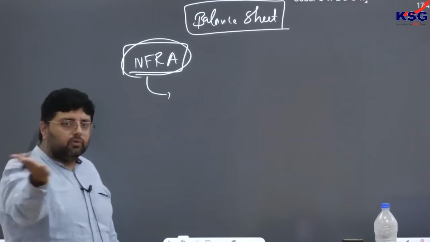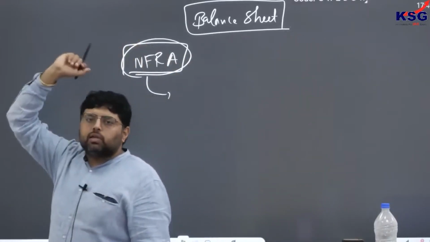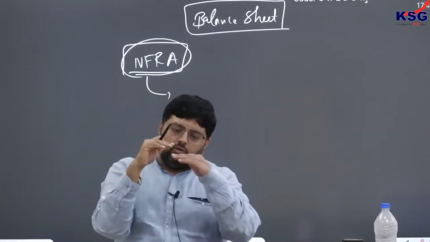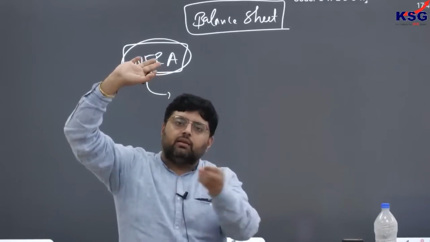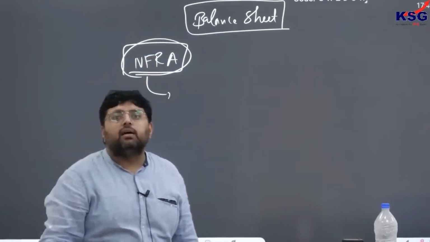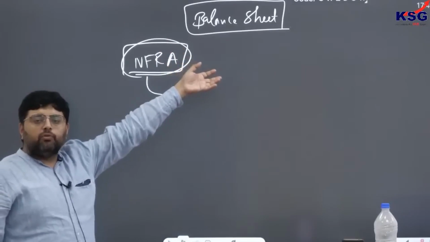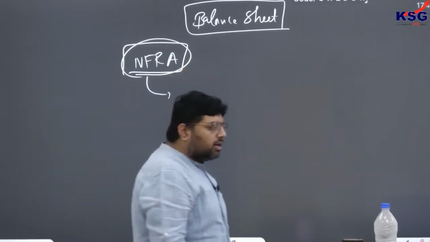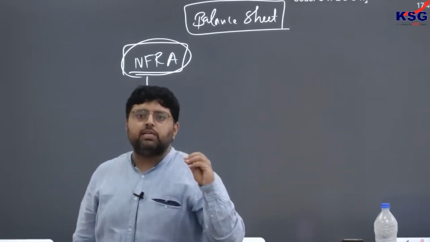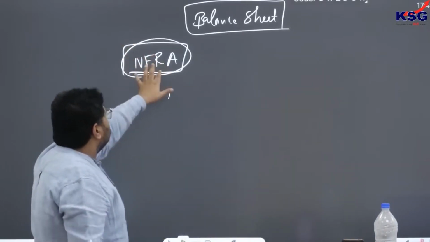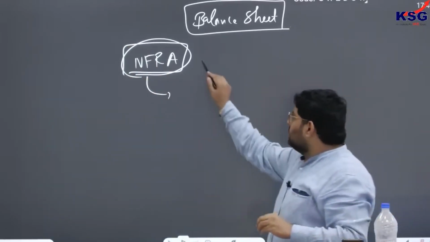For example, last year, in October or November, there was a case of Go Mechanic. Their market valuation was X, and they increased it 10 times in 6 months. It raised a concern about how it is possible. Ultimately this is done with the help of professionals like CA. To ensure that companies follow a proper standard of accounting as well as auditing, we framed one body, the National Financial Reporting Authority, in 2018.